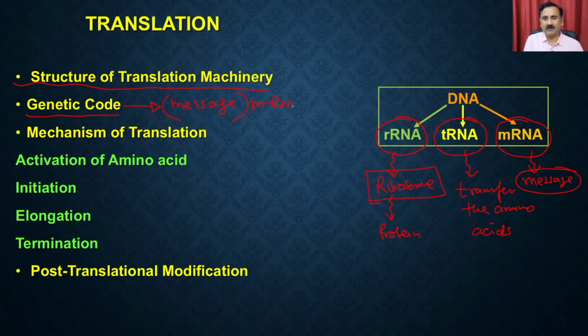So that also is very important to understand. And then we are also going to discuss the mechanism of translation. In the mechanism of translation, the first step is understanding the activation of the amino acids, which means understanding the loading of the amino acids onto the tRNA. And once you load the amino acid onto the tRNA, you are committing that amino acid for protein synthesis.